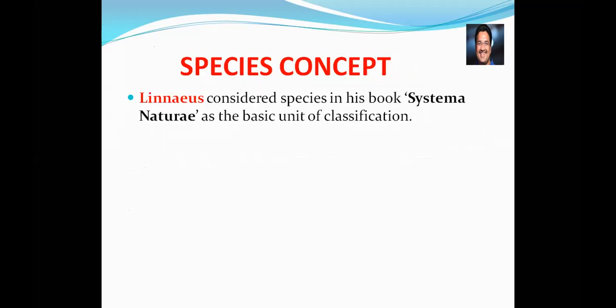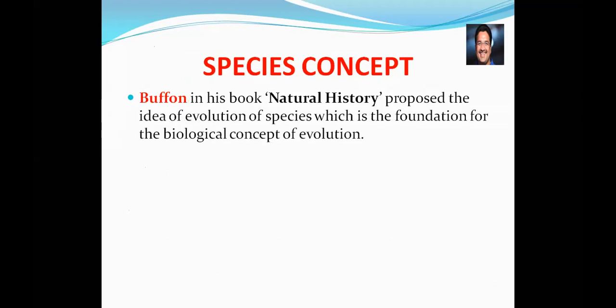Next, Linnaeus. What is the book of Linnaeus? Systema Naturae. In his book Systema Naturae, Linnaeus explained the species as the basic unit of classification. We need to remember this about Linnaeus. Okay, next, let's take Buffon's opinion.